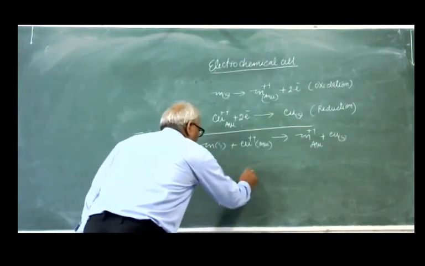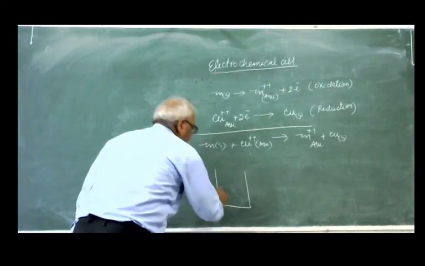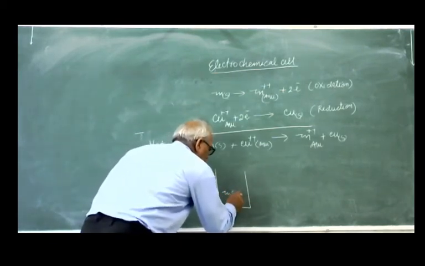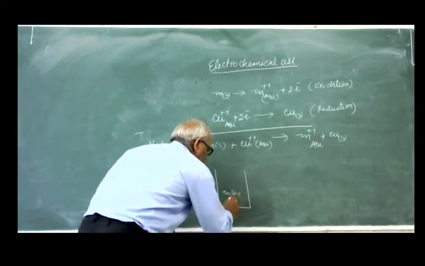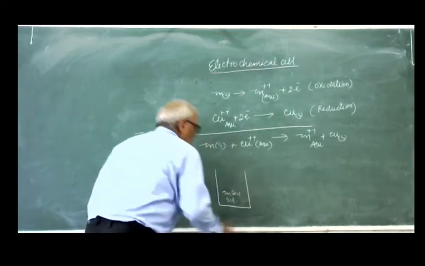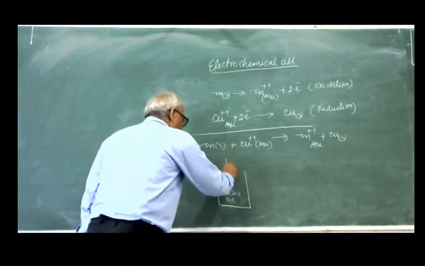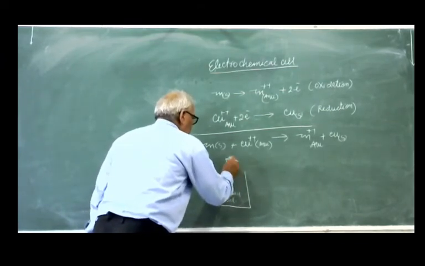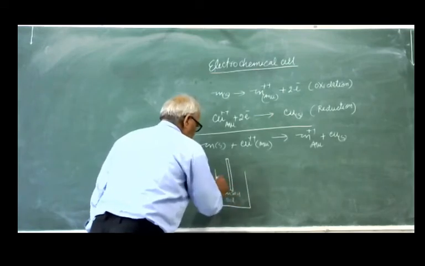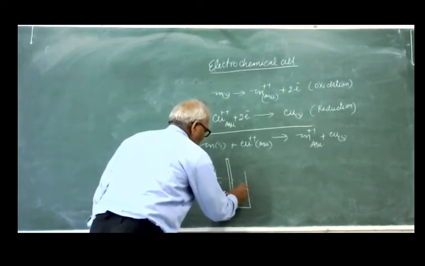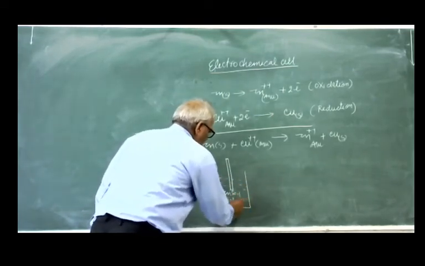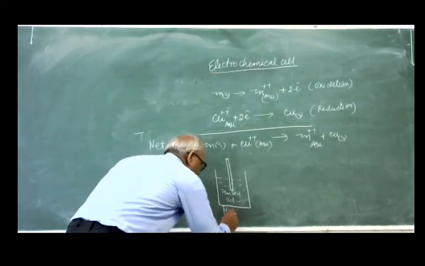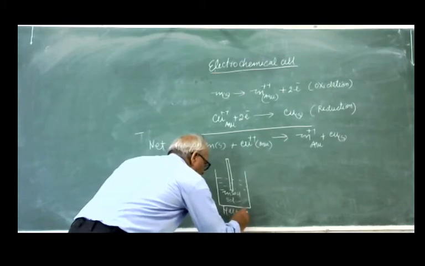Just see here, I give you the figure of the Daniell cell. Suppose there is one beaker containing zinc sulfate solution, and a zinc rod is put in the solution like this. This is one half cell.